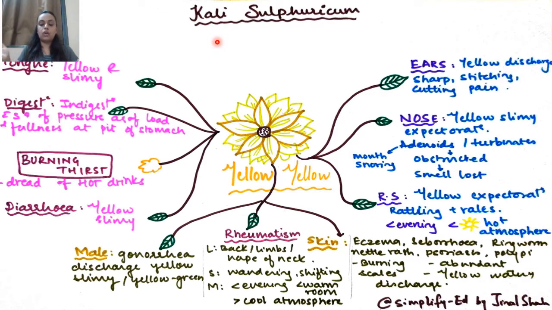Shifting pain is common in Kali Bich, so here again we have that. And modality worse evening. So far we have seen that worse evening is a common thing. Worse warm is a common thing. Hot drinks, warm room, worse hot atmosphere. Attributed to sulfur element, sulfur is hot. And then better in cool atmosphere. Very simple, nothing rocket science.